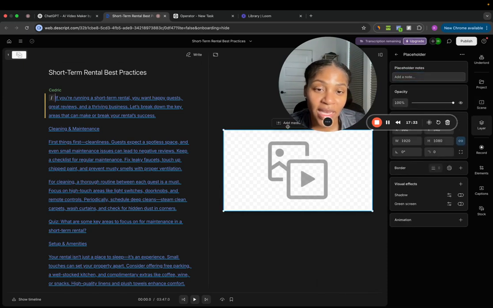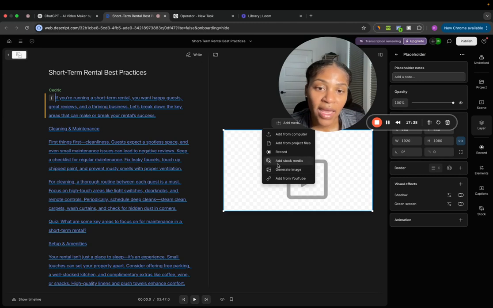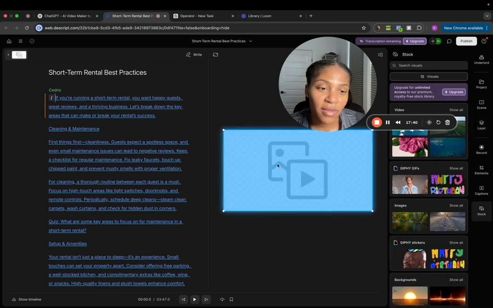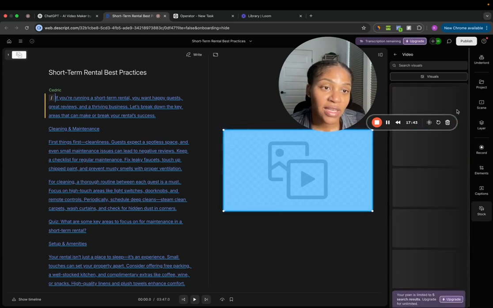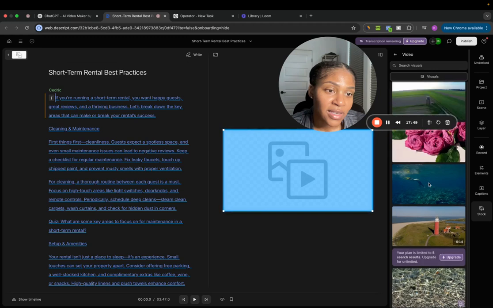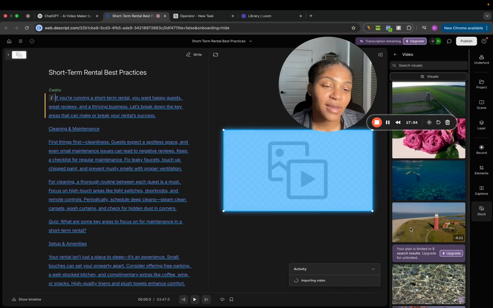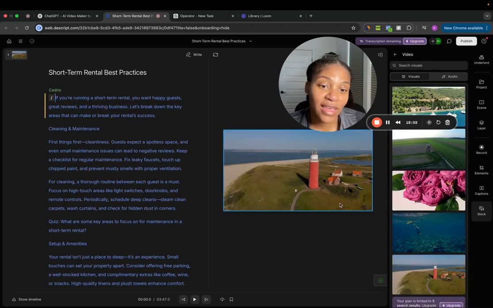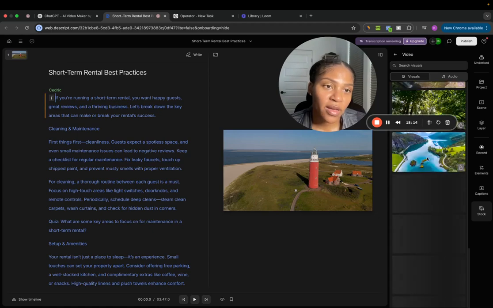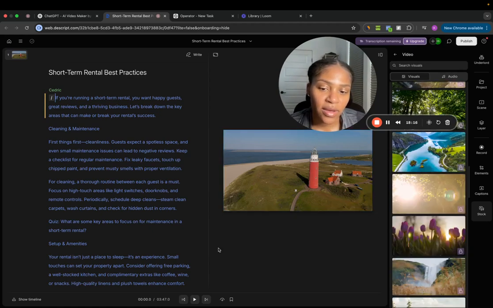So you can add media. And let's say we want to add just a stock image. You can add from YouTube, which is nice. They've got some video. So say we want homes. Okay, maybe it's a short-term rental somewhere remote. It's a short-term rental in Maine. We'll add this backdrop. But I think the key thing is you can upload anything as you see fit. You can even do presentations, which could be awesome. So let's see what it looks like with this.